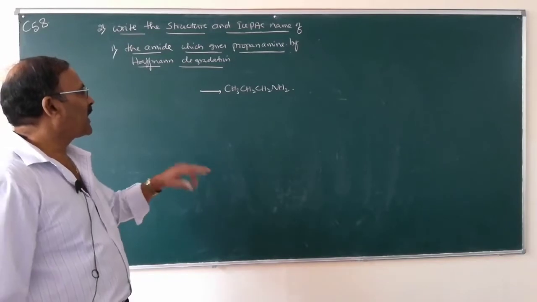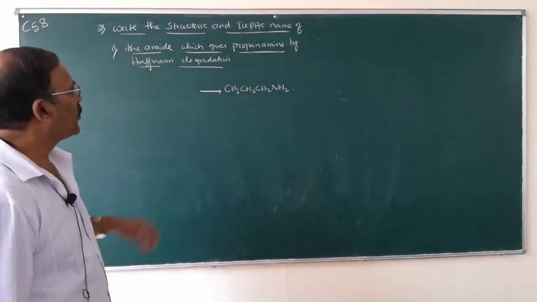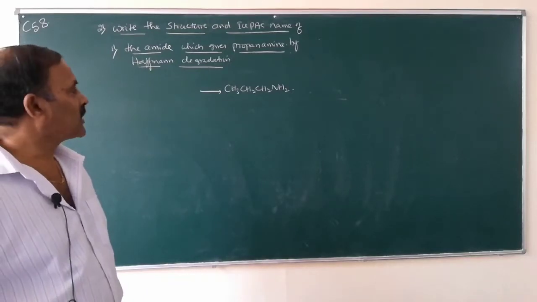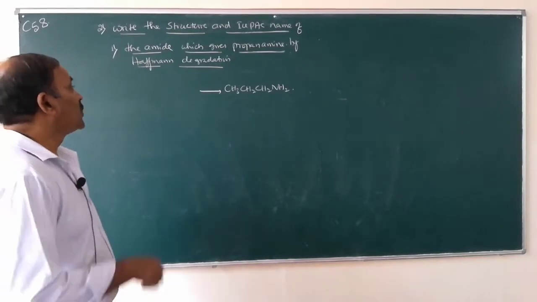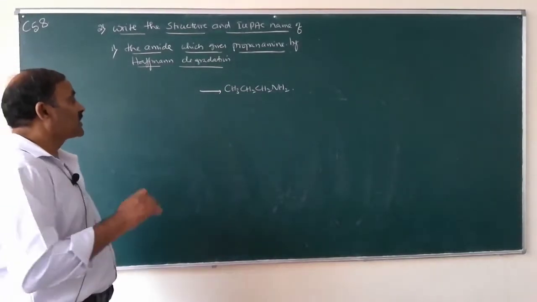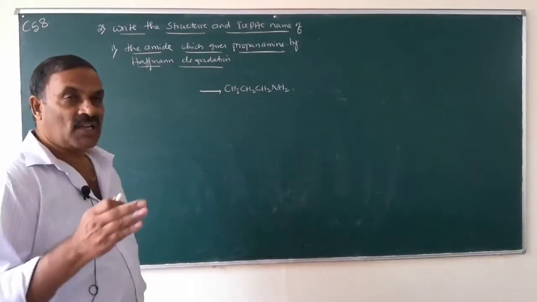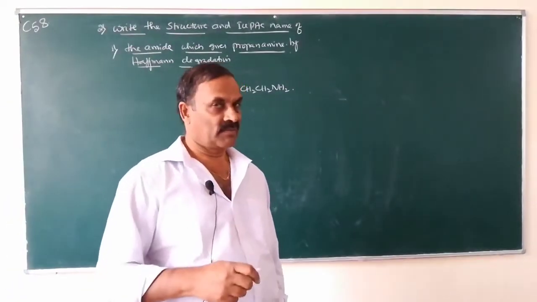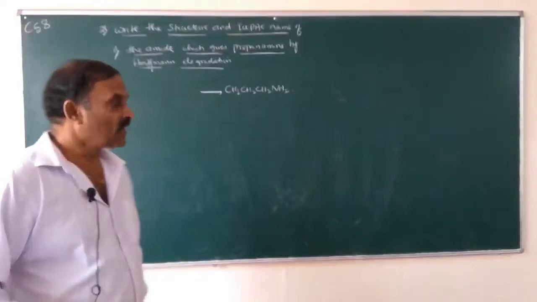When an amide is heated with bromine and alcoholic sodium hydroxide, you will get amines which contain one carbon atom less than the parent amide.